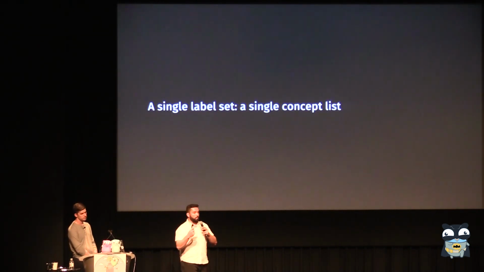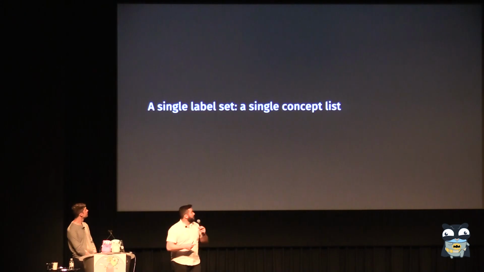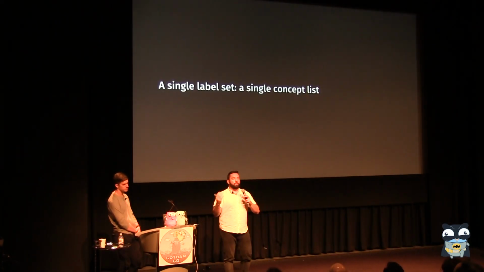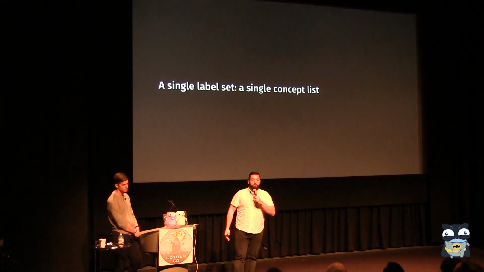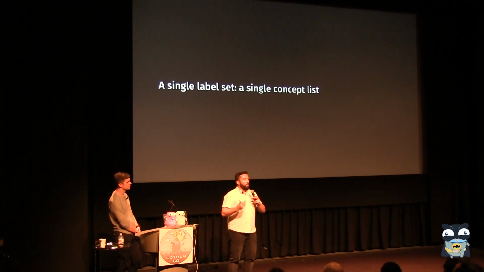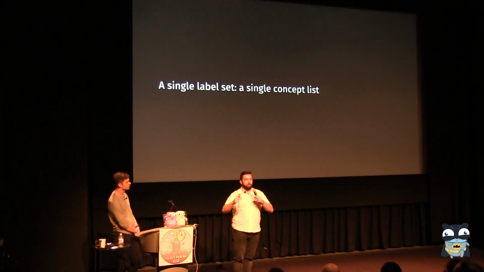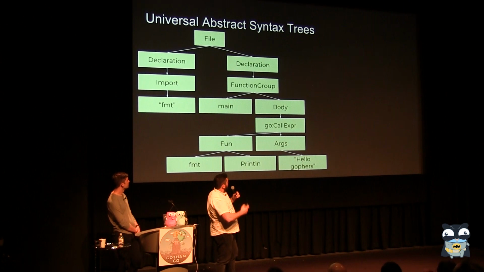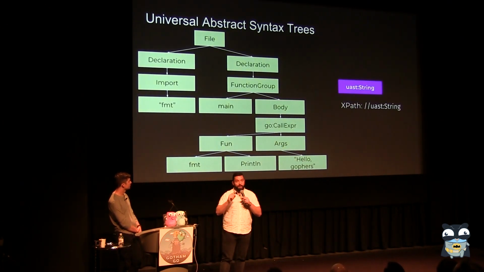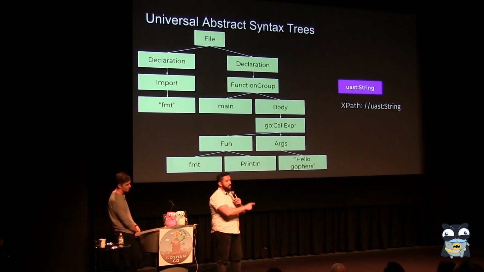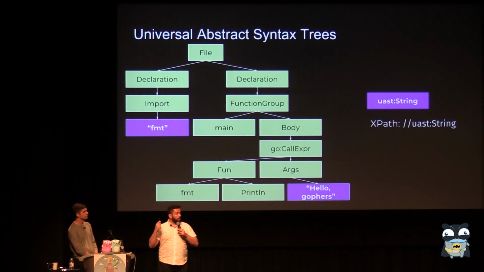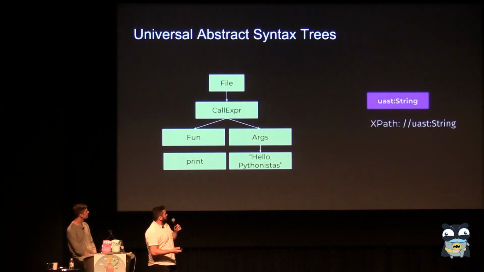But on top of that, there's another universal aspect of it, which is that you also have a list of concepts. So you agree on what's a string, what's a function, what's a boolean, all of those things we all agree on across languages, more or less. We're going to make those part of the labels that we use. So when you have a tree like this, you can say, hey, give me the universal abstract syntax tree label that says string. And using XPath, you can identify which nodes correspond to that. The same idea you can do with Python, and it would work exactly the same.